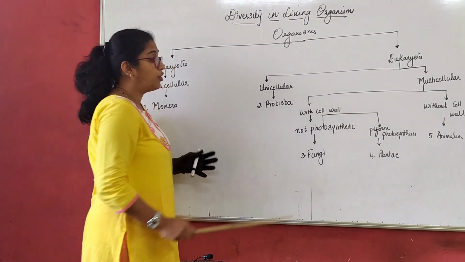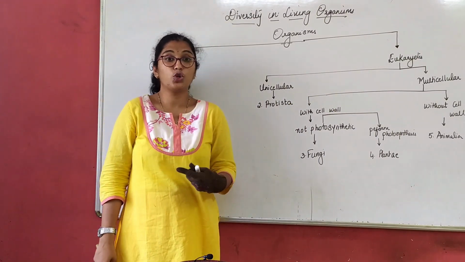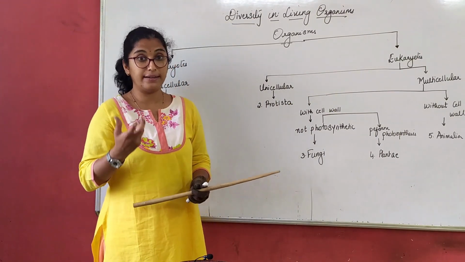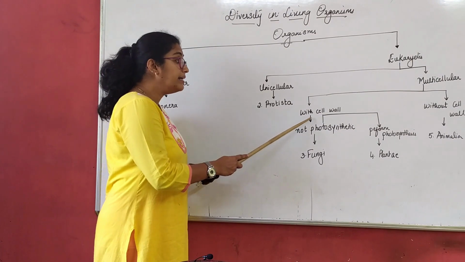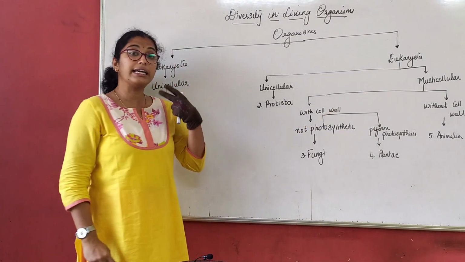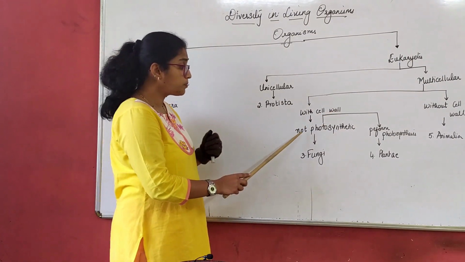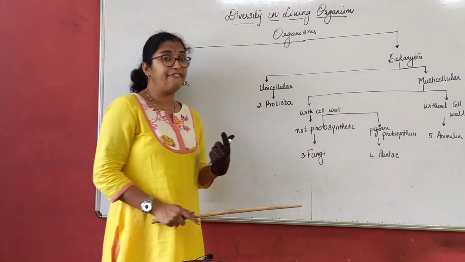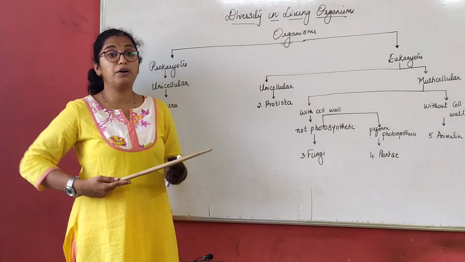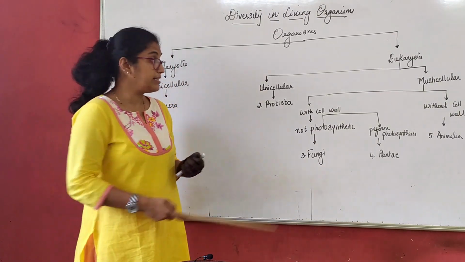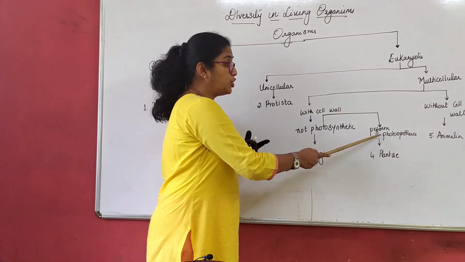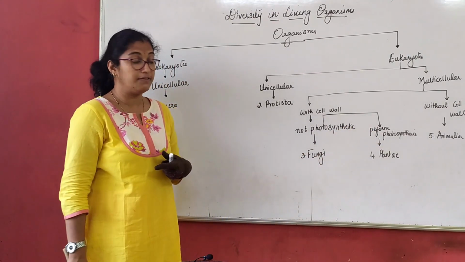So with cell wall, it is understood that we are studying about the plants, right? Under with cell wall, we again have two bifurcations. Not photosynthetic, I have written, that is which do not perform photosynthetic activities, and another one which performs photosynthetic activities.